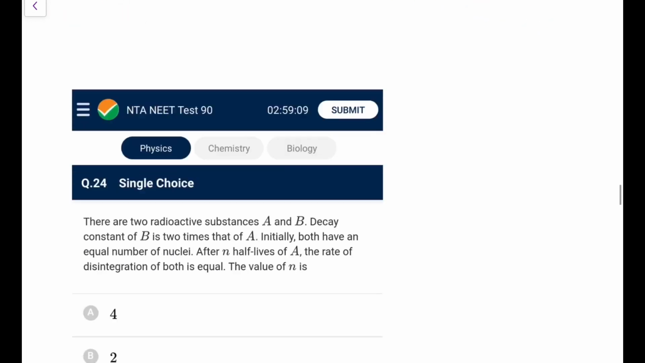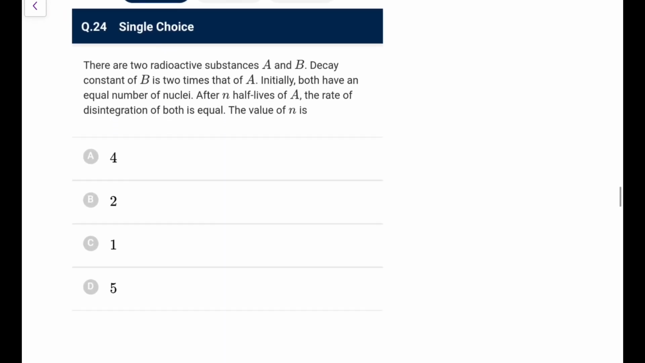Next, there are two radioactive substances A and B. The decay constant of B is 2 times that of A. Initially both have an equal number of nuclei. After n half-lives of A, the rate of disintegration of both is equal. The value of n is... So both have an equal number of nuclei initially. So both have, let's say, N naught and N naught.